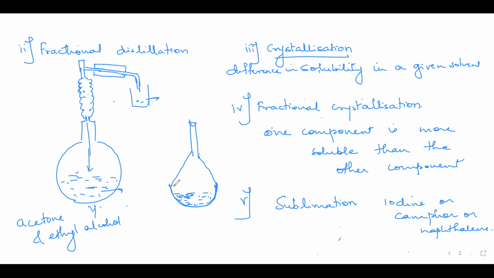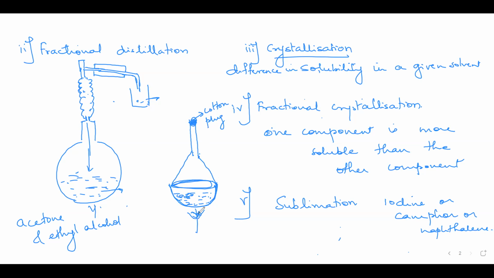Okay, so this is covered with a funnel and you start heating this. The upper part of the funnel is covered with a cotton plug so that the vapors don't escape out from here.